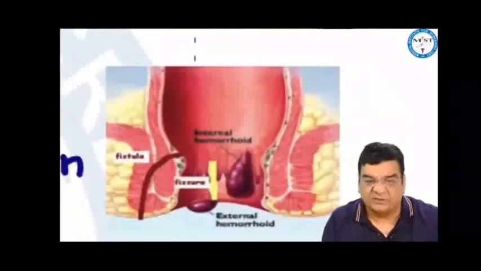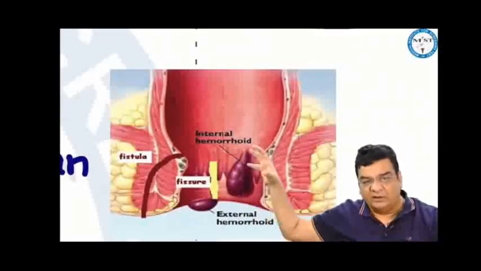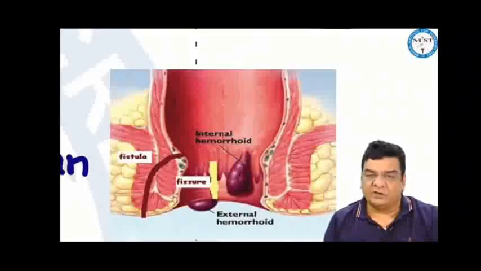In these hemorrhoids, the commonest presentation would be bleeding per rectum, because when the hard fecal matter is coming through this area, it will rub the anal mucosa here, may open the vein here, and the bleeding would be like a splash in the pan. This bleeding should be differentiated from bleeding in case of anal fissure.